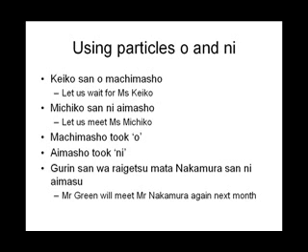When we introduced the particle o, we said it's only used with transitive verbs. If you ask the question, do what, verb what, and if there is an object the verb can take, then it is transitive. If there is no object the verb can be associated with, it is intransitive.